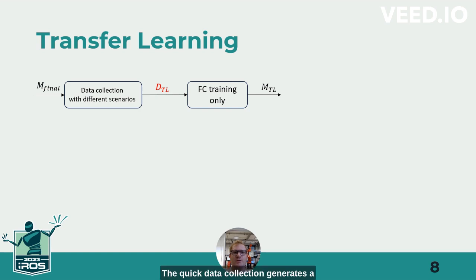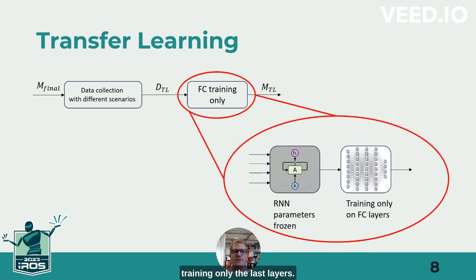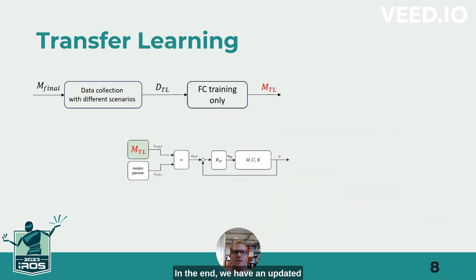The quick data collection generates a new small dataset, DTL. The model can then be updated by training online only the last layers. Indeed, in the new training, we keep frozen the LSTM layers and update only the fully connected parameters. This makes the training way faster than training the full model. In the end, we have an updated model with the transfer learning, MTL. By plugging it into the control framework, the assistive controller now can handle new situations.